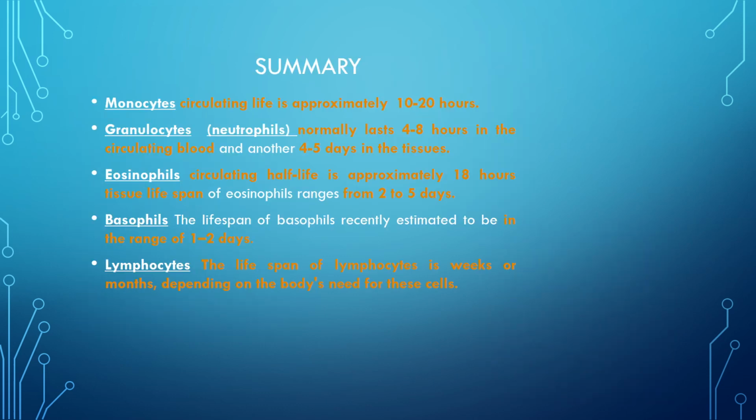So, in summary, we can say monocyte circulating life is approximately 10 to 20 hours. Granulocytes or neutrophils normally last for 4–8 hours in the circulating blood and another 4–5 days in the tissues. Eosinophils' circulating life is approximately 18 hours. Tissue lifespan of eosinophils ranges from 2 to 5 days. Basophils. The lifespan of basophils is recently estimated to be in the range of 1 to 2 days. Lymphocytes. The lifespan of lymphocytes is weeks or months, depending on the body's need for these cells.